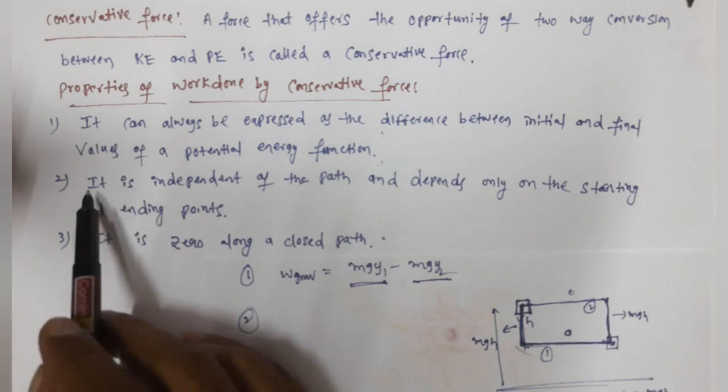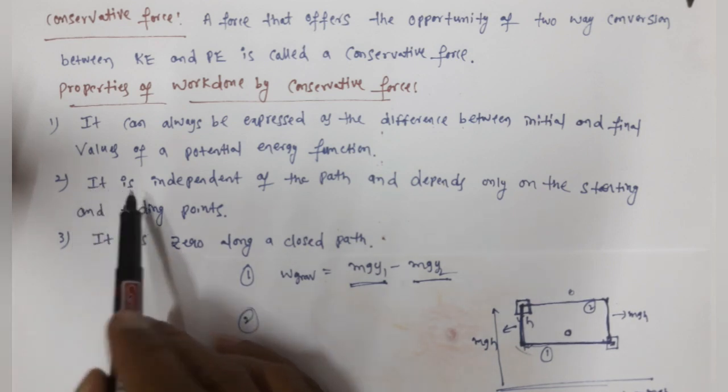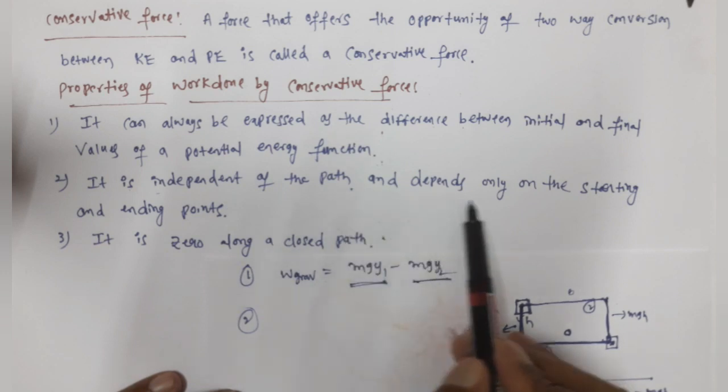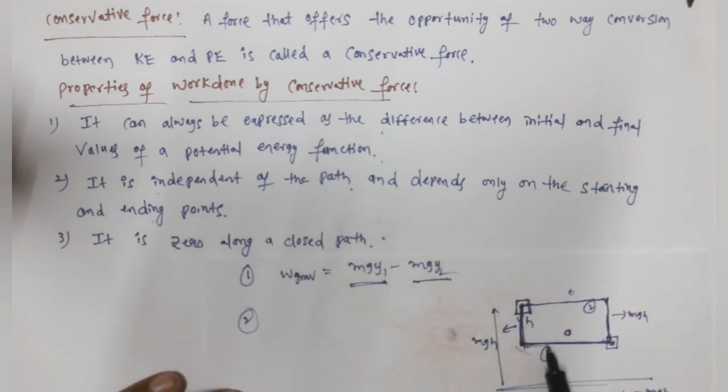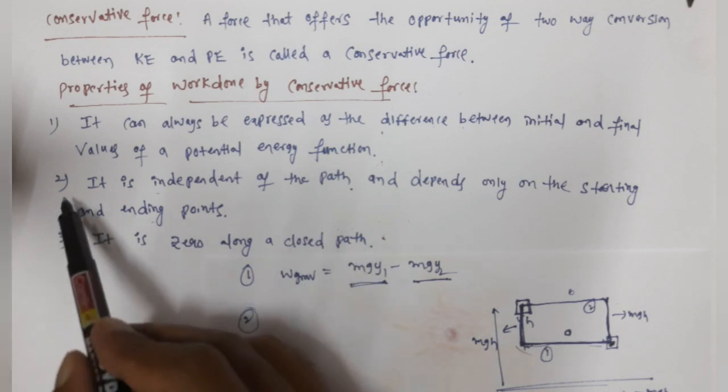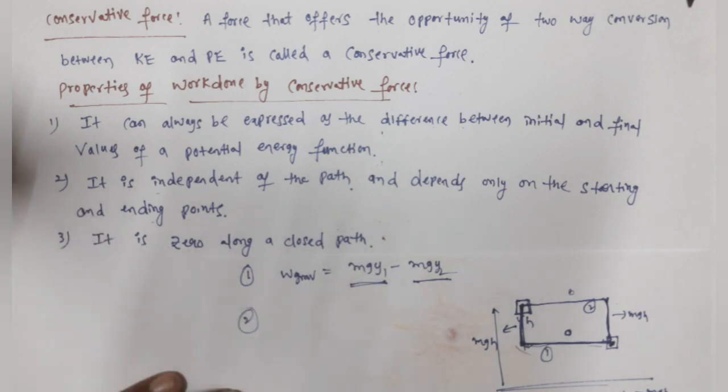See here, the work done by a conservative force is independent of the path and depends only on the starting and ending points. So in both cases, for path 1 and path 2, the initial and final points are the same, but we are following a different path. But in both cases, the work done is the same. So what does it mean? Work done by gravitational force does not depend on path, it depends only on the initial point and final point. So work done by gravitational force is also satisfying the second property.